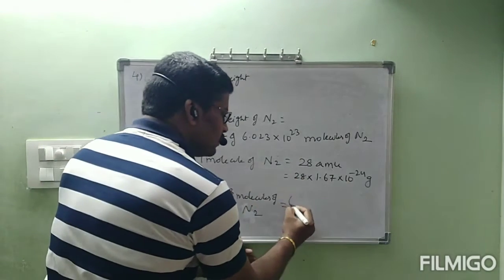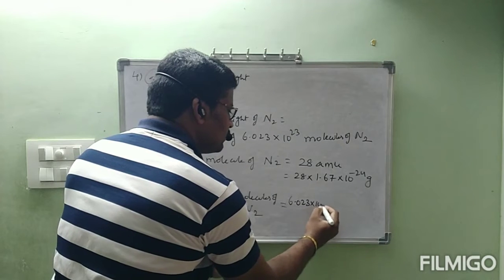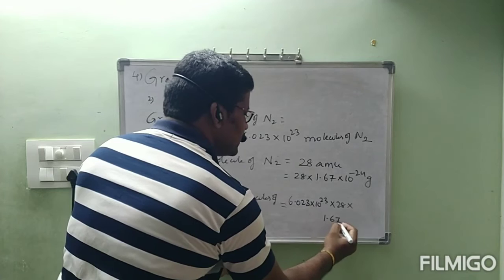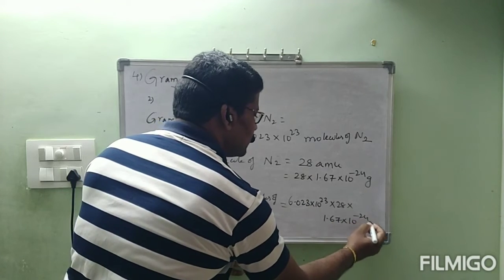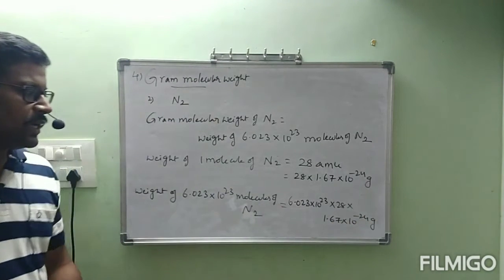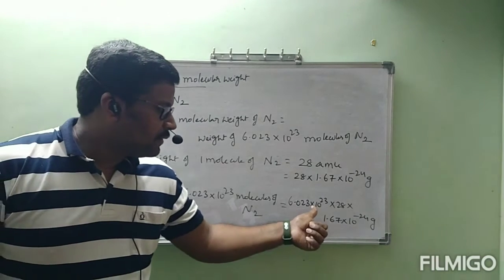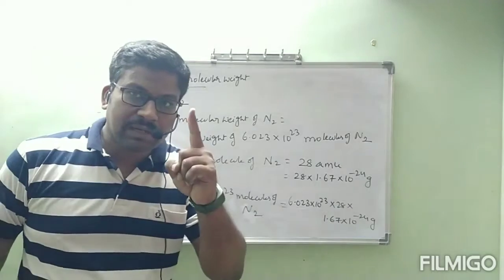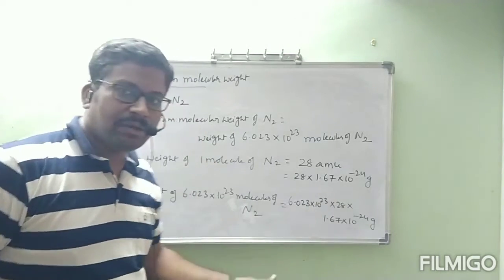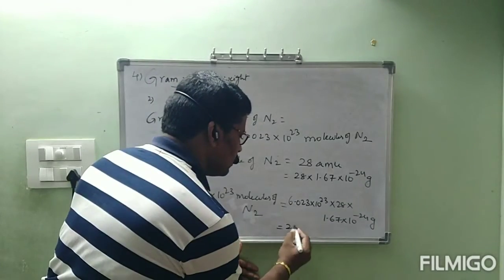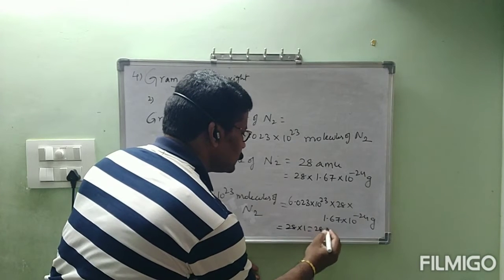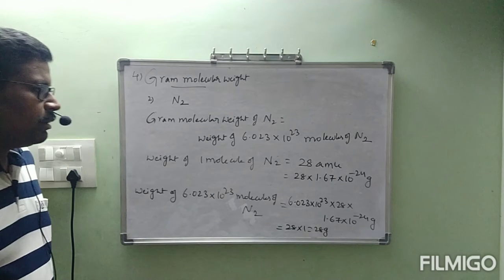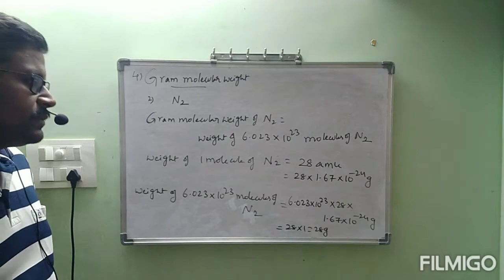This is equal to 6.023 into 10 power 23 into 28 into 1.67 into 10 power minus 24 grams. This 6.023 into 10 power 23 into 1.67 into 10 power minus 24, we will get 1. Then 28 into 1, 28 grams.